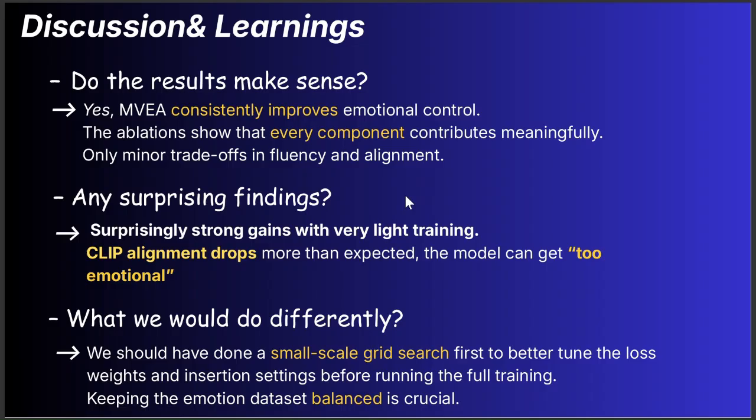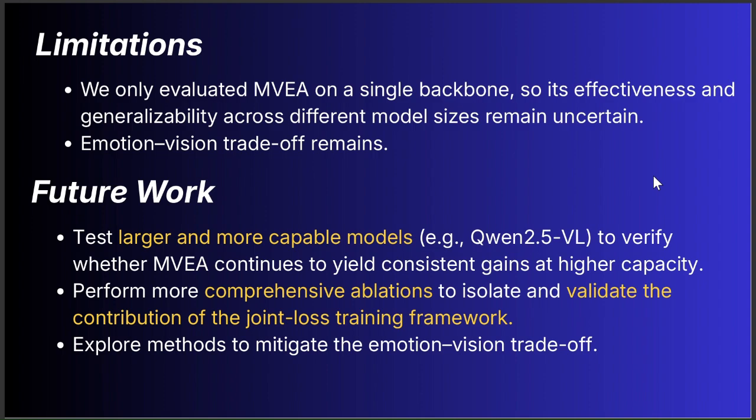So our results make sense. MVEA consistently improves the emotional control, and ablations confirm each component matters. The improvements were stronger than expected, while the CLIP alignment drops more. If we do this again, we will start with more experiments to tune the loss weights and the module settings more carefully. Our main limitations are testing MVEA only on one backbone and still having an emotion-vision trade-off.